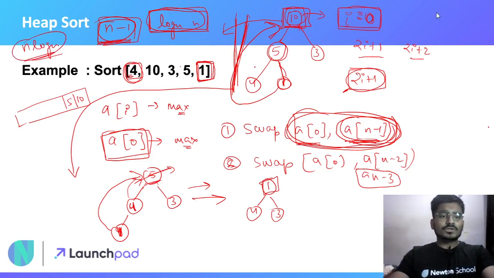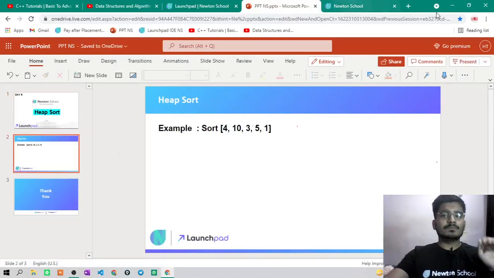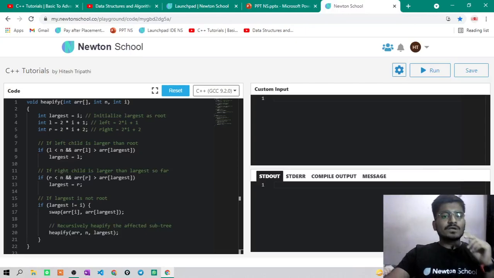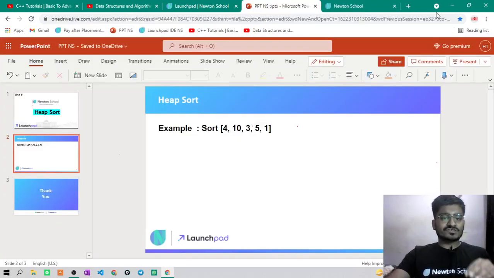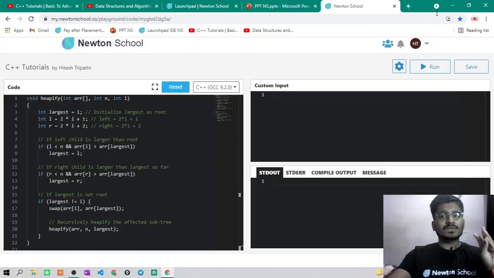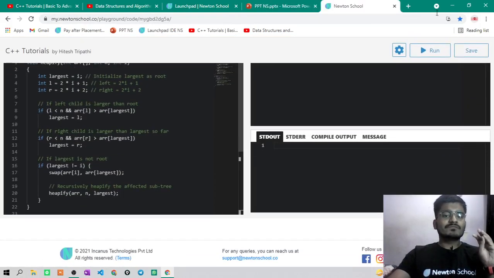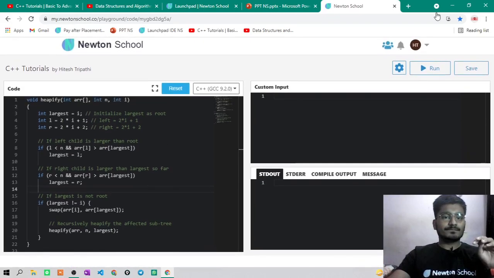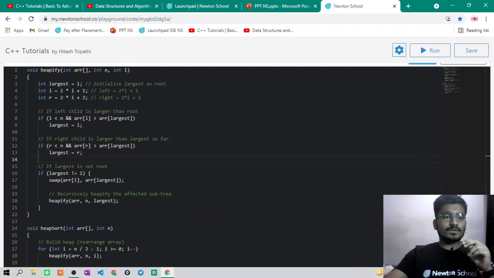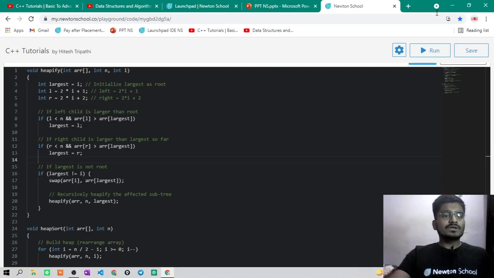Okay, so now we have already seen the whole implementation and everything about heap sort. Now we will simply implement it and see the code. We will obviously be having two processes. One is heapification and one is the main function, in which we will call everything recursively. Let me just open the code. This function is for heapification. So you will get some array, then its size and some index. You made the largest index as I. Largest is your root node right now.